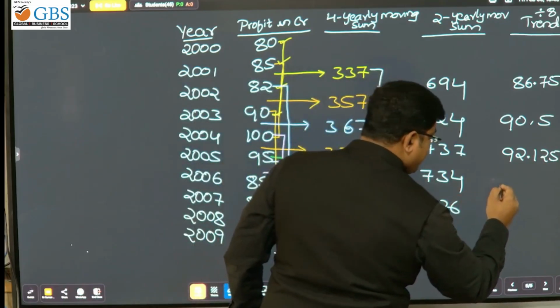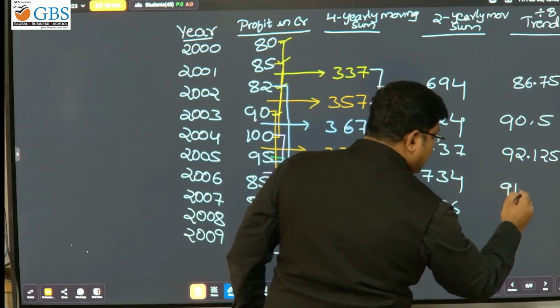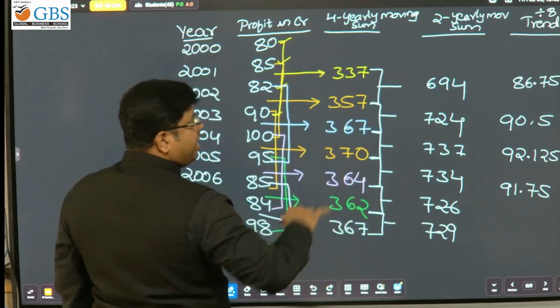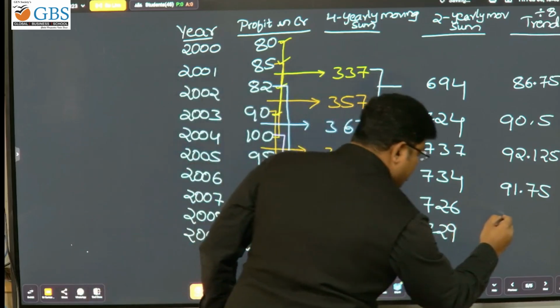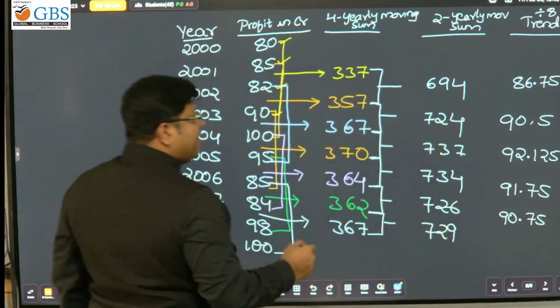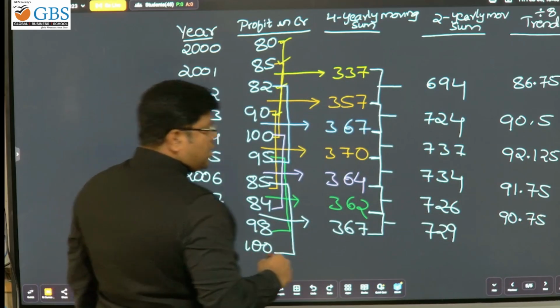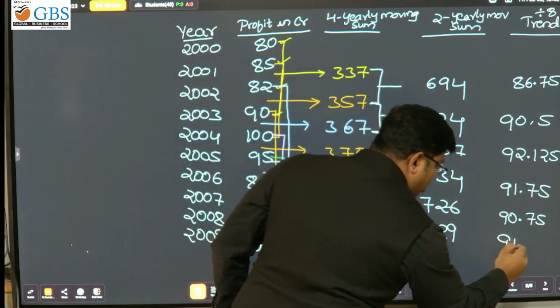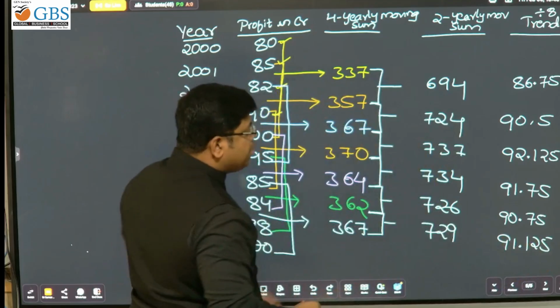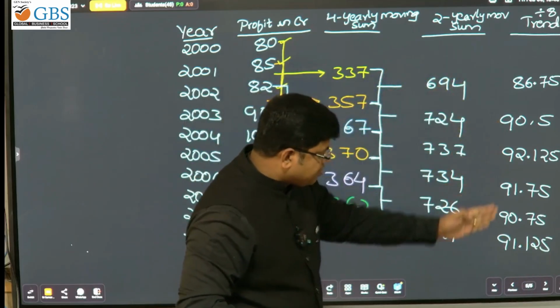So 734 divided by 8 is 91.75. 726 divided by 8 is 90. So 729 divided by 8 is 91.125. Now it's time to write the conclusion.